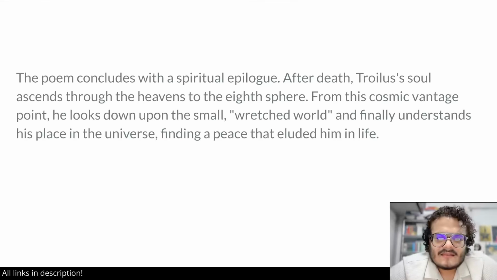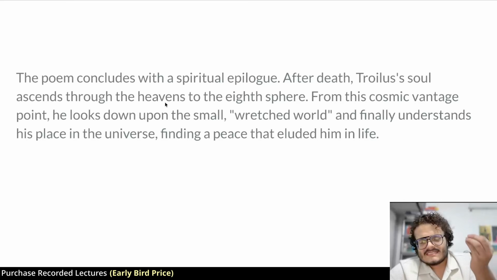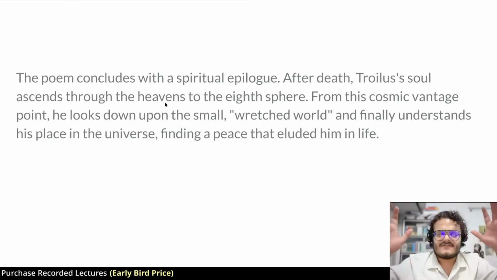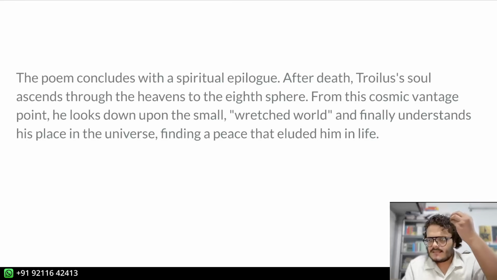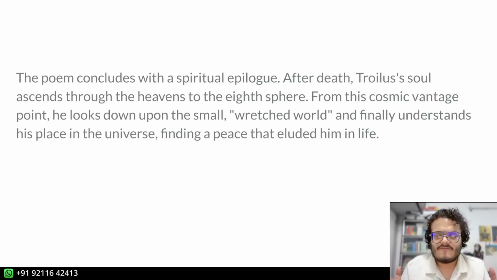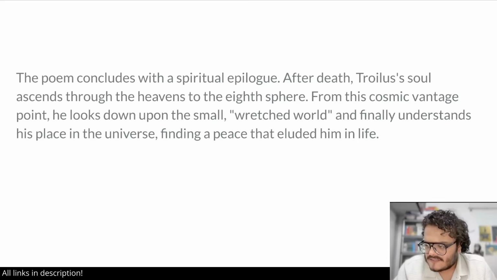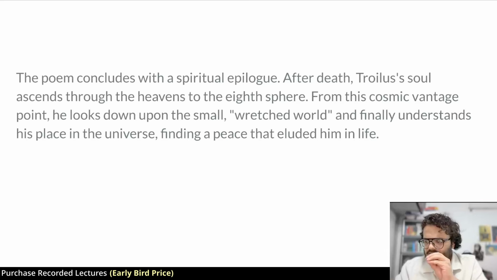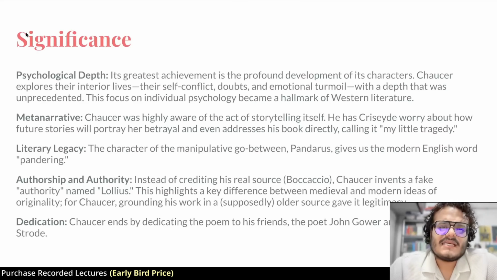Now, as he dies, there is a spiritual epilogue, right? Troilus goes to heaven, to the eighth sphere. This is the medieval cosmology, the 8 spheres, and as he approaches the top, he sees the whole world from this cosmic vantage point, right? He sees everything, how small everything is, and he calls the world a wretched world. And he understands that there is a place for him in the whole universe, that all the suffering that he went through, he had a place in this larger story. And when he sees how this whole world works, he feels a little bit of peace. Wheel of Fortune gets restated.